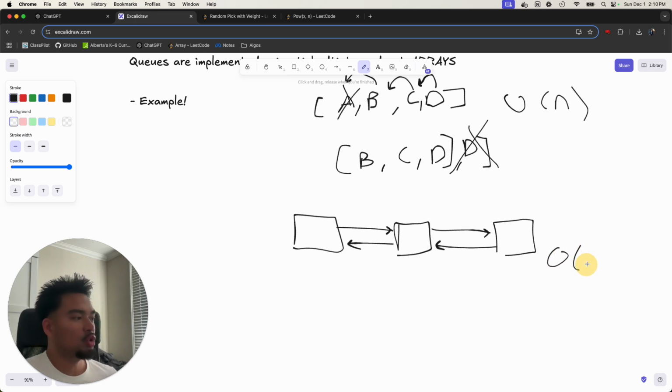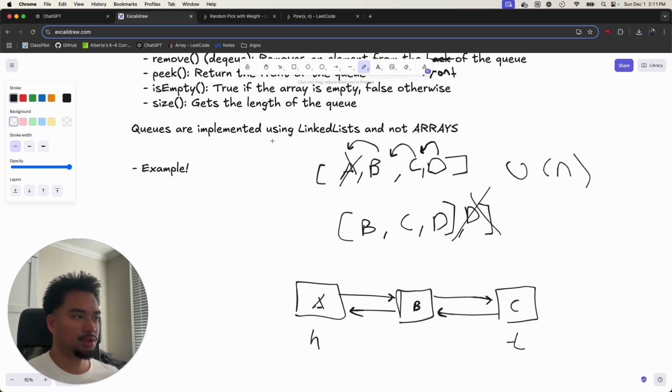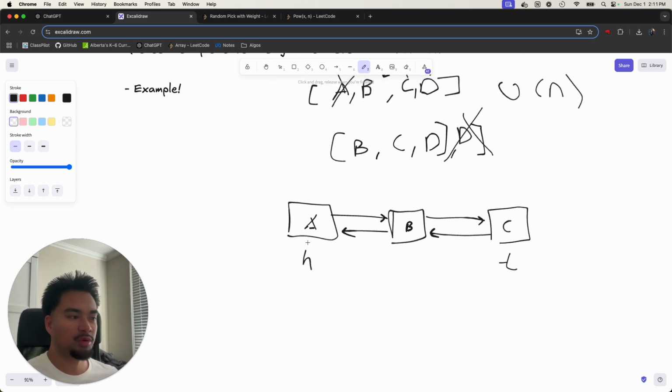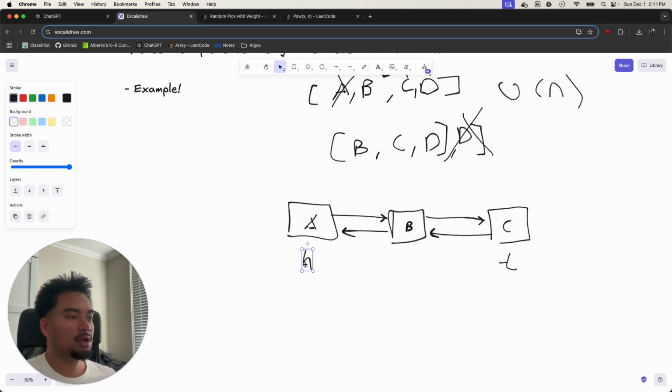And then we're given A, B, C. You're given the head and tail here. So now I'm using linked lists and not arrays. Since it's a linked list, when we want to remove the element from the front, we essentially do this. We set our head equal to this one, and then we can get rid of these pointers and return